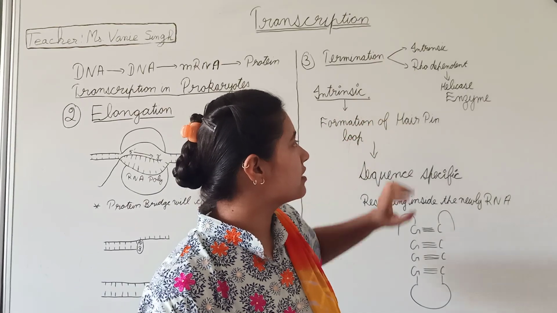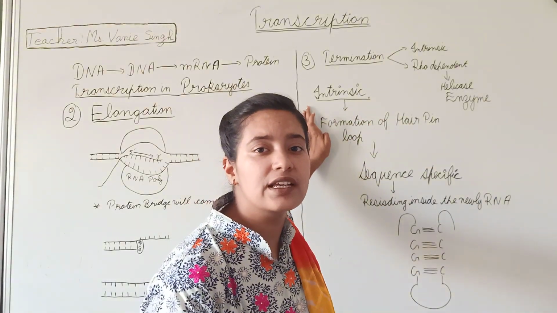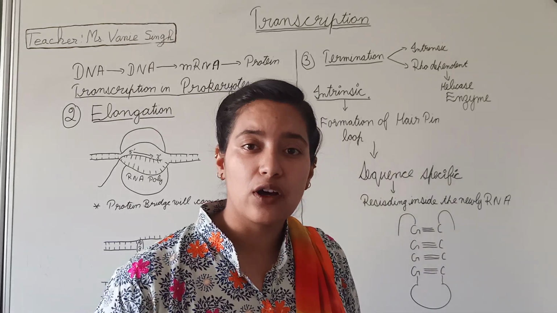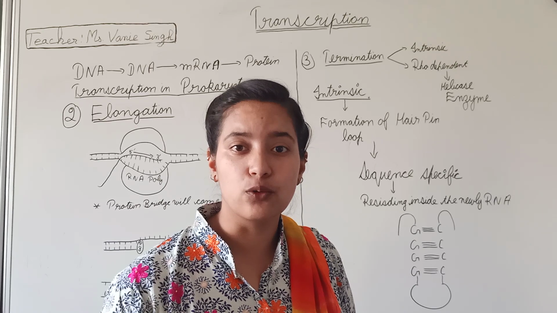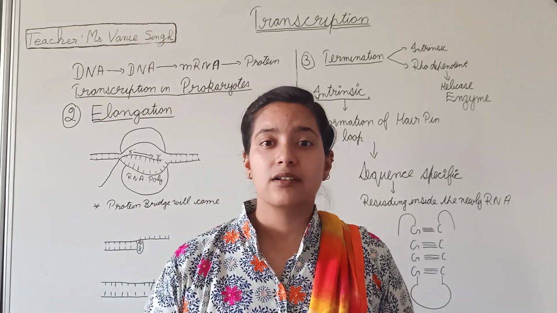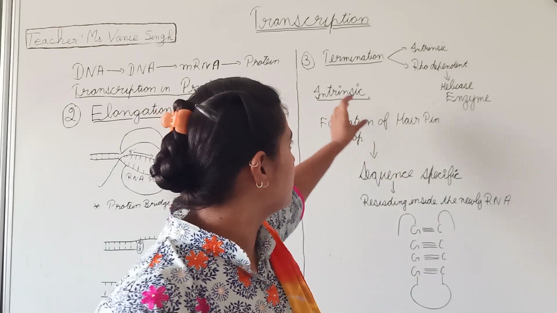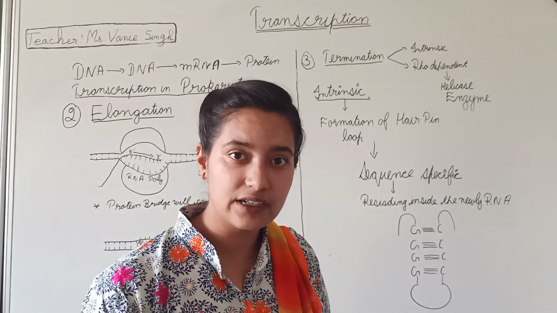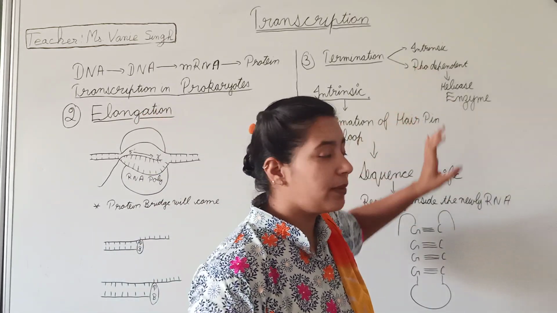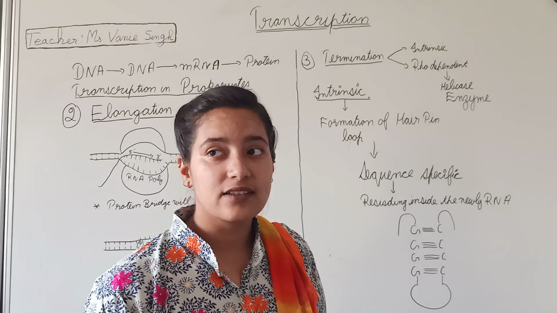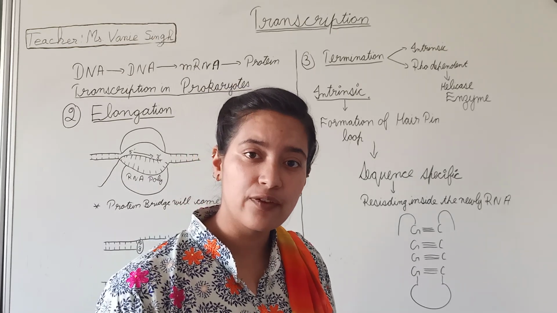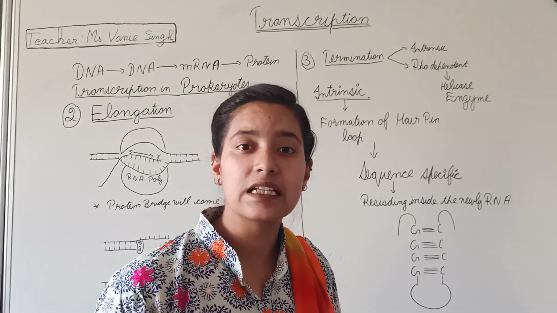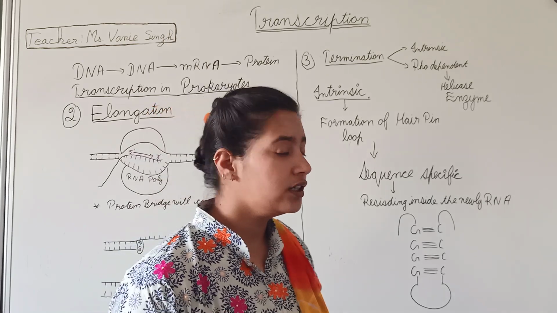Now this intrinsic is the formation of the hairpin loop. Mention one thing: here will be the formation of the hairpin loop. And one more thing is that this intrinsic is the guanine and cytosine bridge. Is my point clear? And this rho dependent is the helicase enzyme. The function of helicase is simply to open, or we can say to unwind, these strands. So let's have a look.